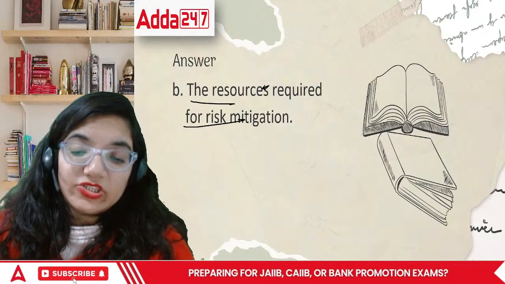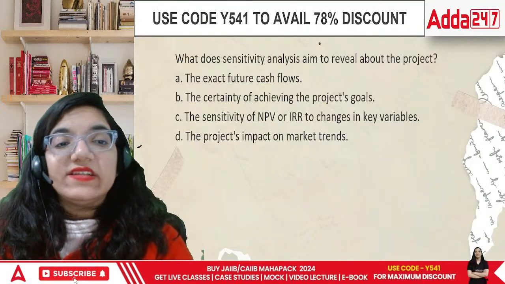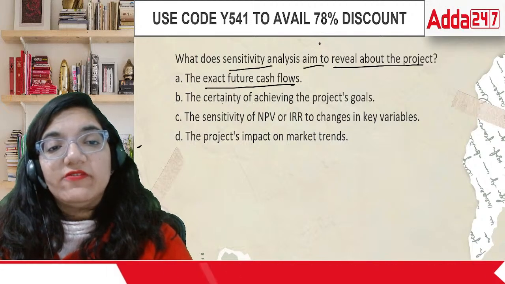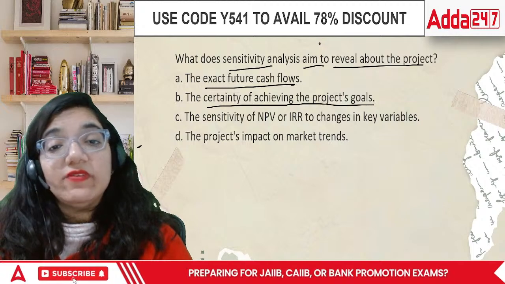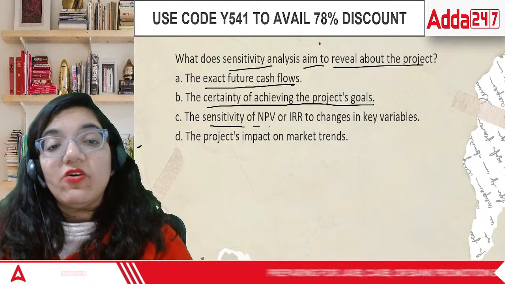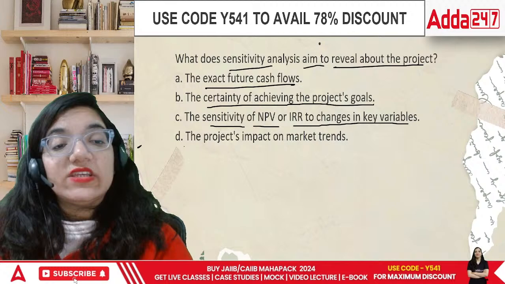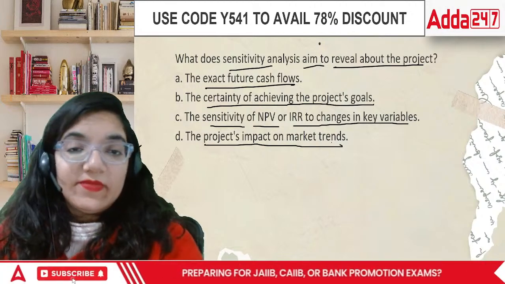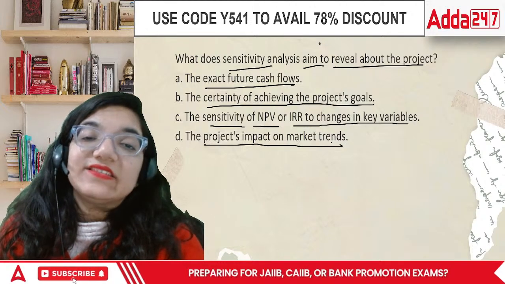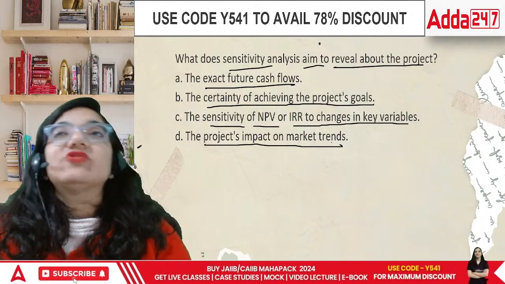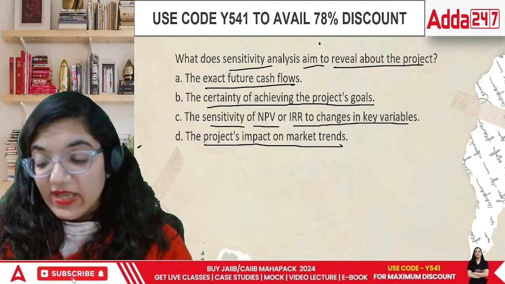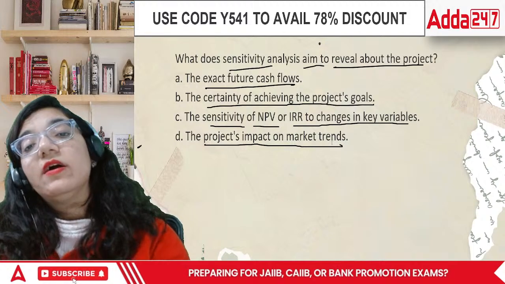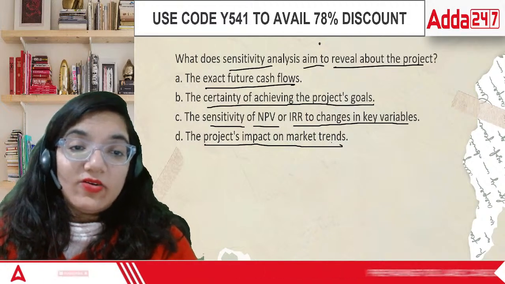Let's do another question as well. What does sensitivity analysis aim to reveal about the project? The exact future cash flows, certainty of achieving the project cash flow, sensitivity of NPV or IRR to changes in key variables, or the project's impact on the market trends. Sensitivity analysis tries to understand which particular things increase the price or decrease the price, or have a good or bad impact on our organization.